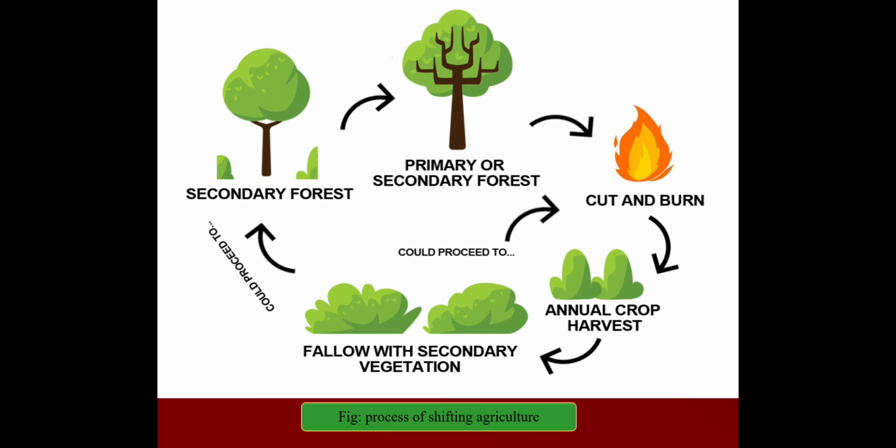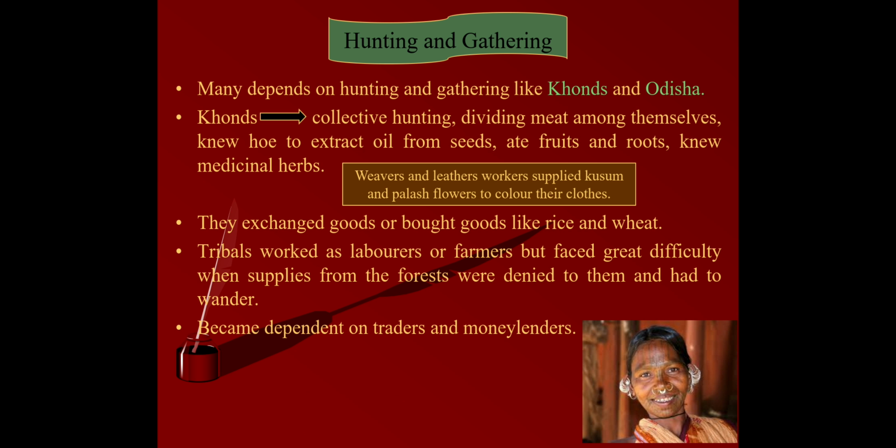So this was what shifting cultivation was. Now, second thing that they did was hunting and gathering. Now, what it was seen that in many regions, tribal groups lived by hunting animals and gathering forest products. Means they were hunting animals to live, to eat, and they were also gathering forest products for their livelihood to move on with their life. Now, many of the tribal peoples were dependent on this hunting and gathering.